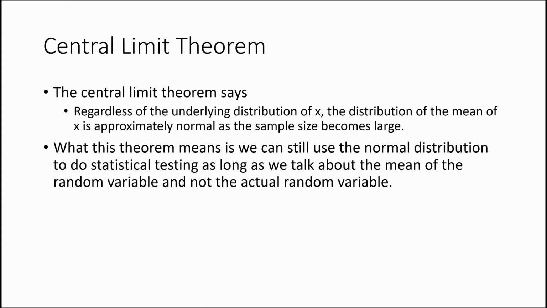The central limit theorem says basically the following. Regardless of the underlying distribution of x, the distribution of the mean of x is approximately normal as the sample size becomes large. So what this theorem means is we can still use the normal distribution to do statistical testing as long as we talk about the mean of the random variable and not the actual random variable.